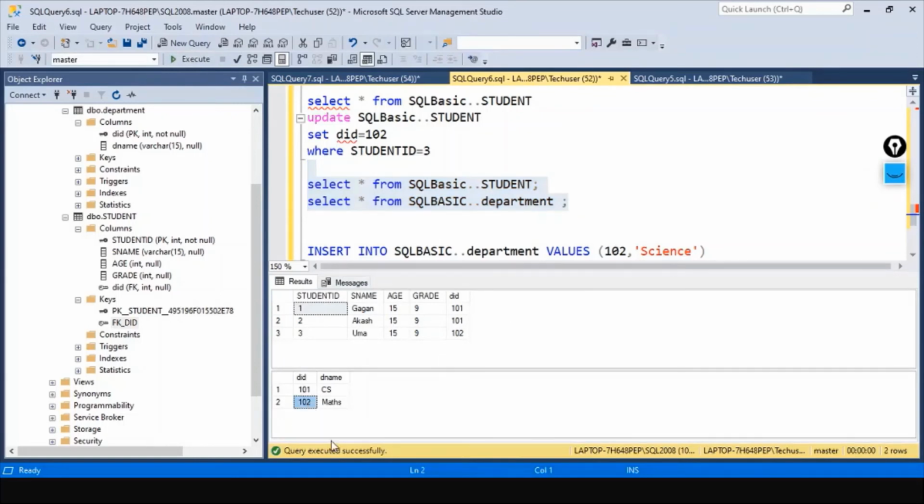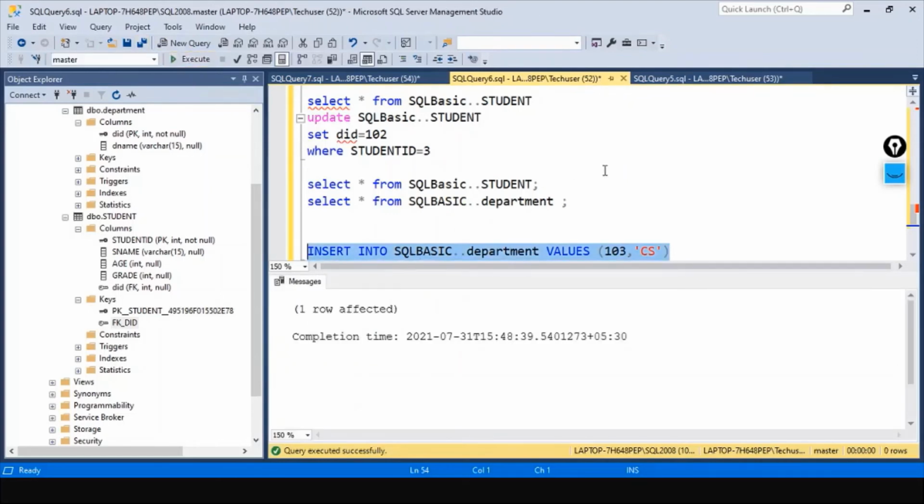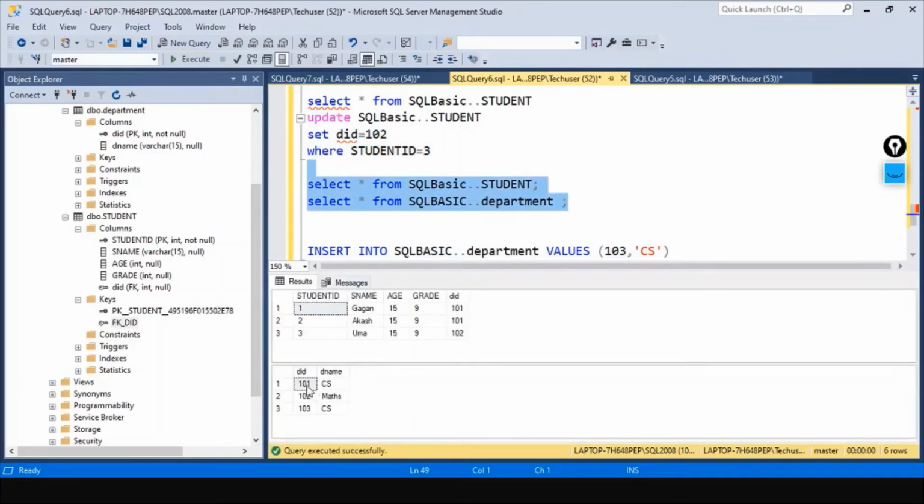You can't have one more 102 with a different name. I hope this is clear. You can't have one more entry with the same department ID, but you can have a duplicate department name. Let's try that, because department name is not a primary key. Department ID is a primary key. So let's go ahead and make it as CS. Okay, it is completed. Let's execute. It took. Actually, department name is duplicate now, but you can't have a duplicate department ID.